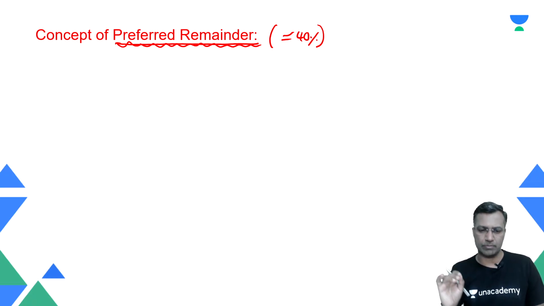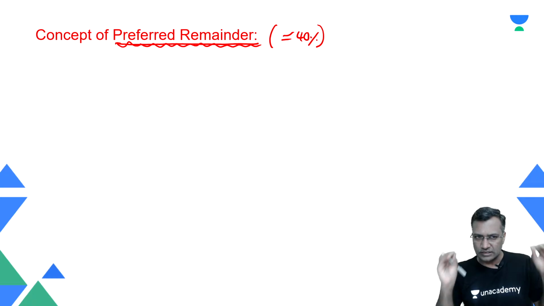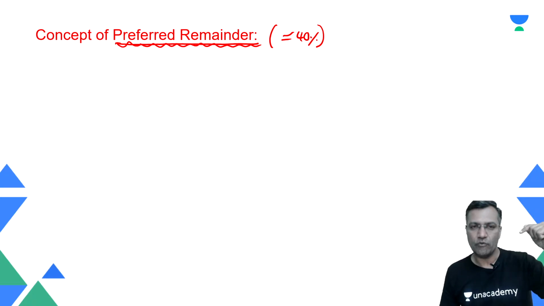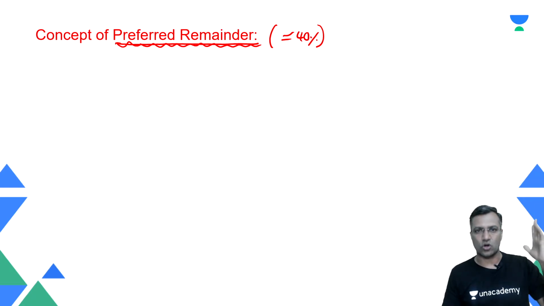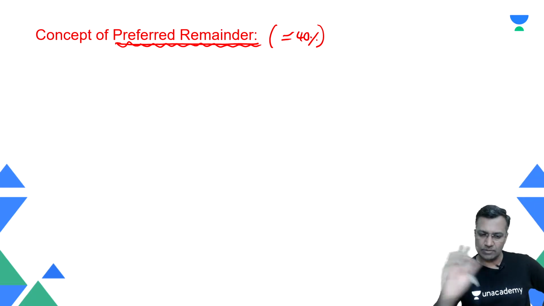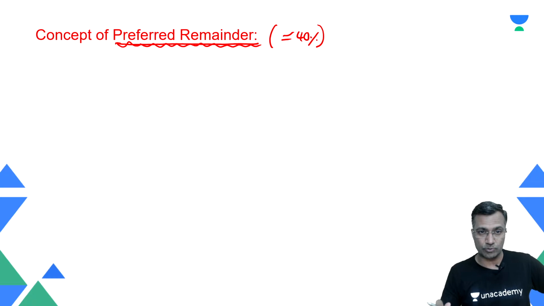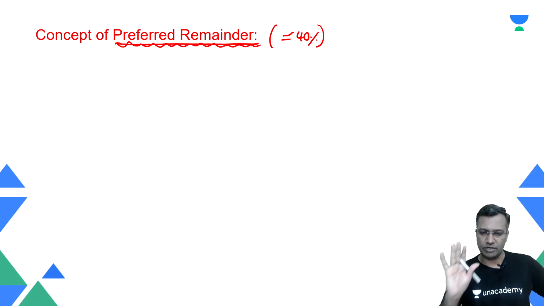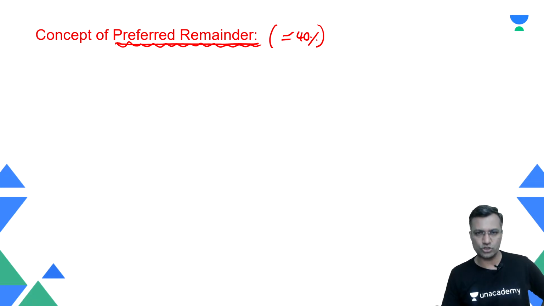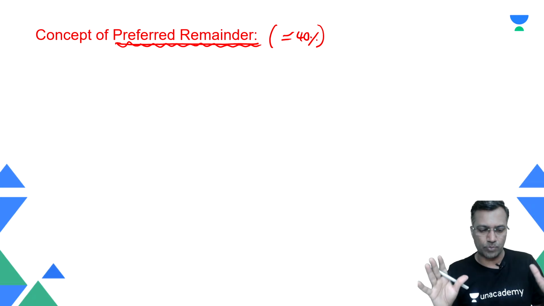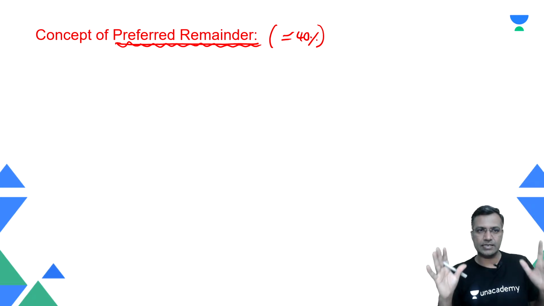Let's see what we mean by that. As you go along, this is a very important concept, because even at the higher level, into the theorems, we make use of the concept that we are talking about today. There are a couple of theorems as well. You may say that we know the remainder theorem, Fermat's theorem, Euler's theorem, Wilson's theorem. Surely we will come to that when we do the intermediate part of our lecture. But for the time being, it's very important that we are completely capitalized on the preferred remainder concept.